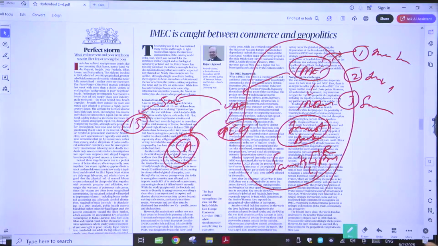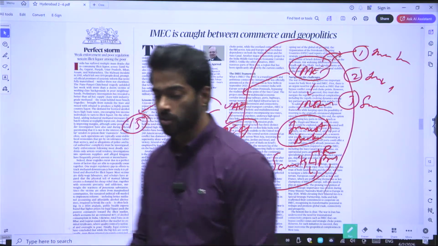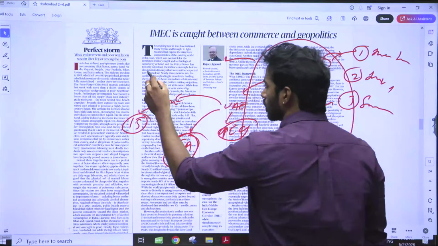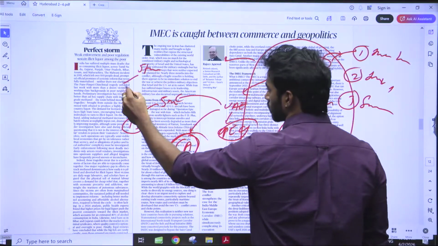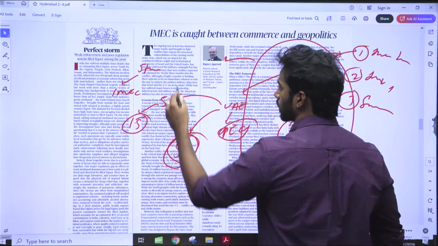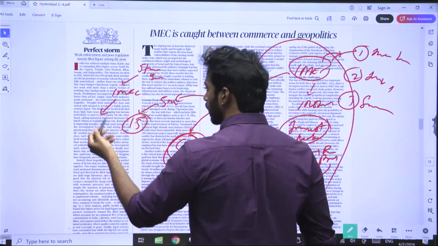Right, now, what are the other solutions? The other solutions are nothing but usage of alternatives. We know that the Strait of Hormuz alternative is IMEC. We are using IMEC as a straight alternative for the Strait of Hormuz, Suez Canal, all of these. And when IMEC is in trouble, what will you do? You'll find an alternative for that.